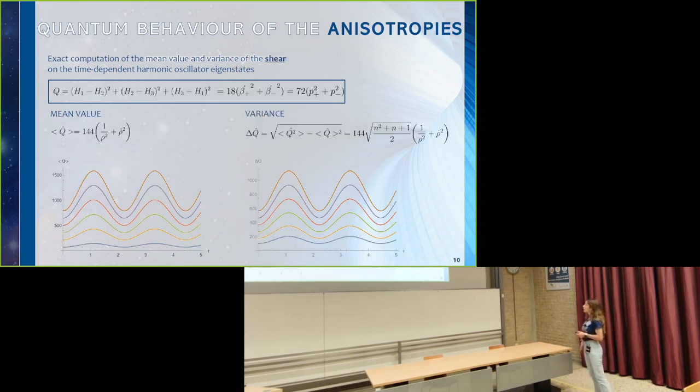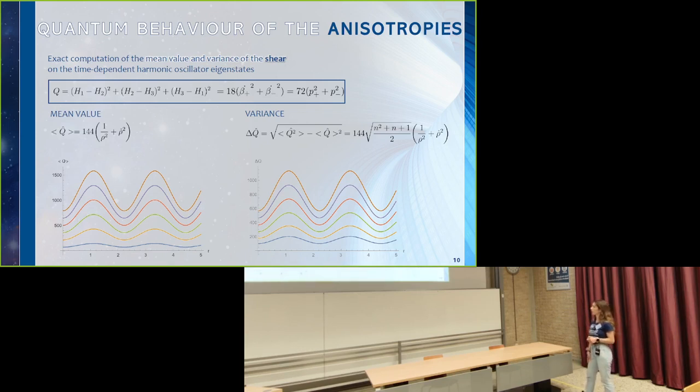Also, we have computed the mean value and the variance for the shear quantity. That is a quantity that accounts for the anisotropic character of the model, since it is basically related to the gap between the three Hubble parameters. By using the annihilation and creation operators, we exactly computed also the mean value and the variance of Q, which also have this oscillatory and confined character along time.